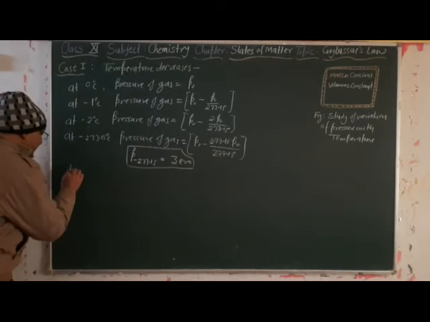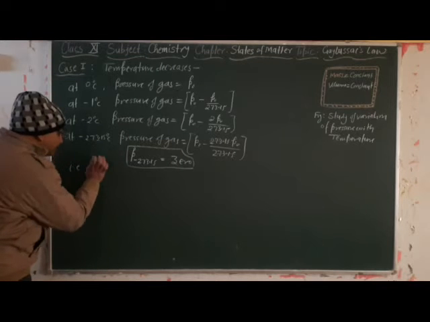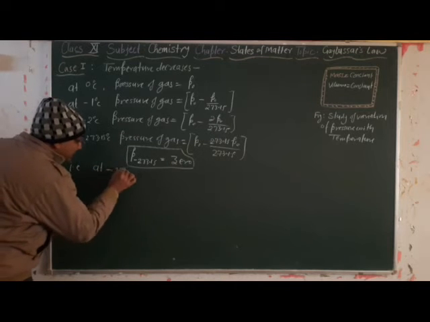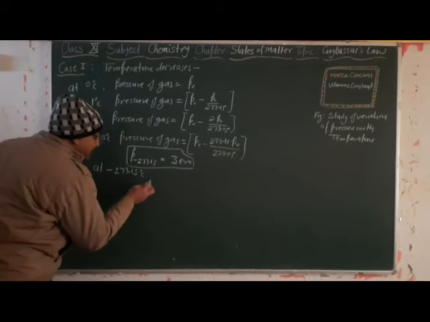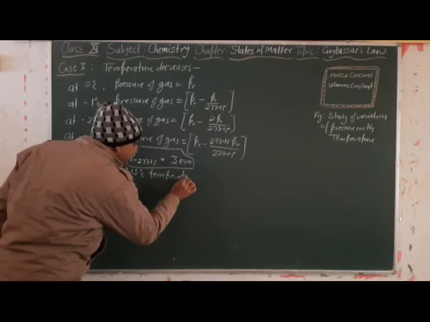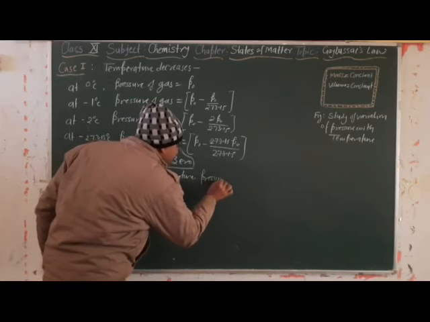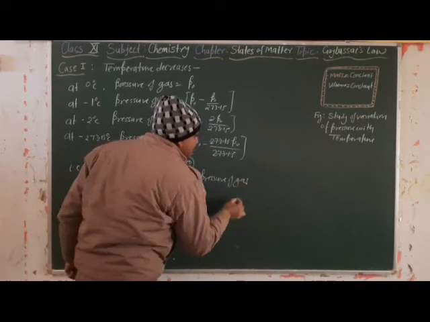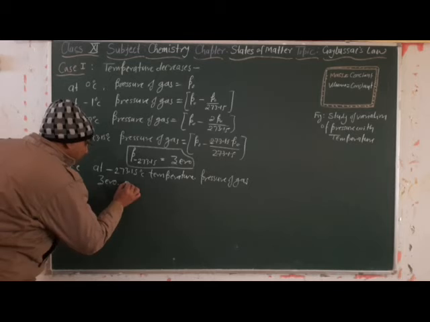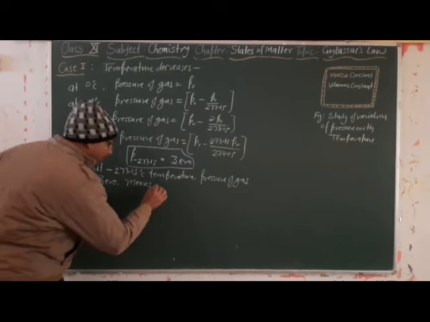That is, we can say that at minus 273.15 degrees Celsius, the pressure of the gas is 0. Pressure 0 means no existence of the gaseous state.